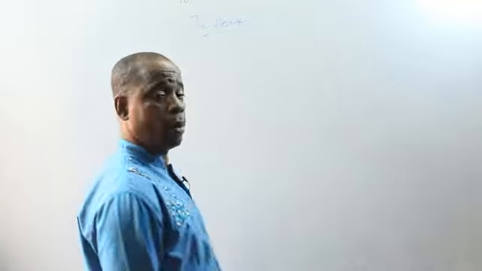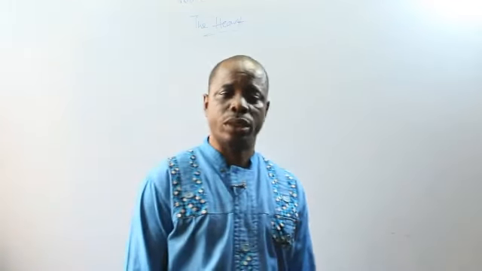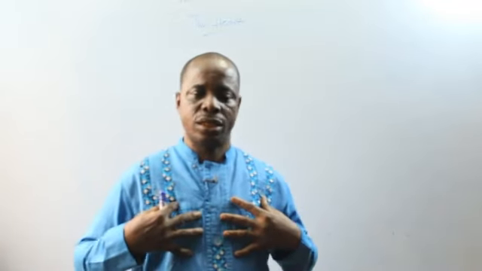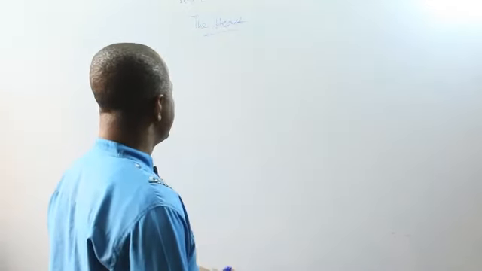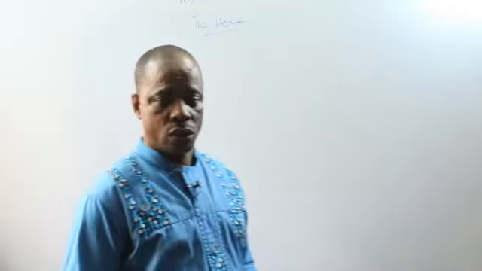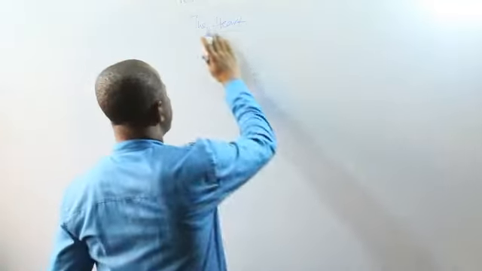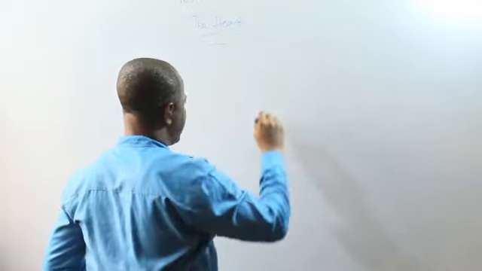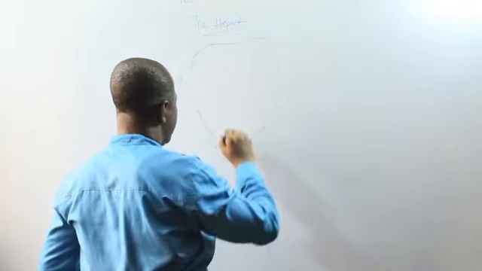Now the heart. The heart is a pumping organ that pumps blood around the body. The heart is situated in the thoracic cavity of the body, enclosed by the thoracic bones, that means the ribs. The heart works in conjunction with the blood vessels to pump blood around the body. The heart on its own is divided into two parts, left and right.